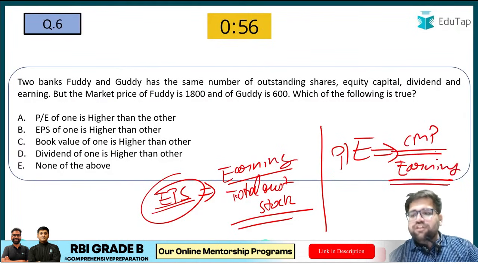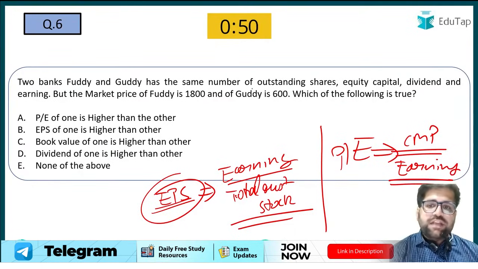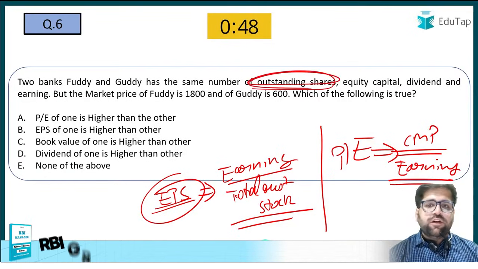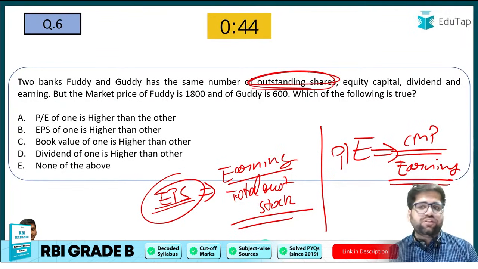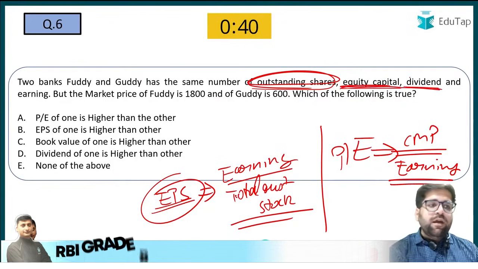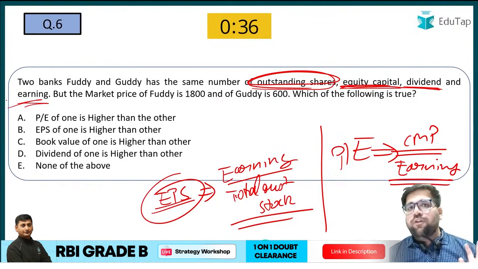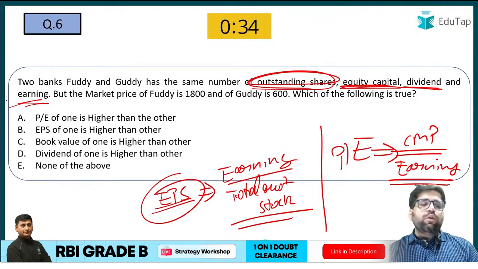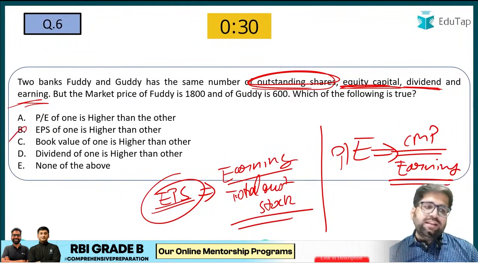Now in this particular question, use your brain. Two banks, Foodie and Goody, have the same number of outstanding shares. Focus on this word. Equity capital is also the same. Dividend is also the same. Earnings are also the same. Now, my dear friend, if you notice the set of options, just eliminate option B.